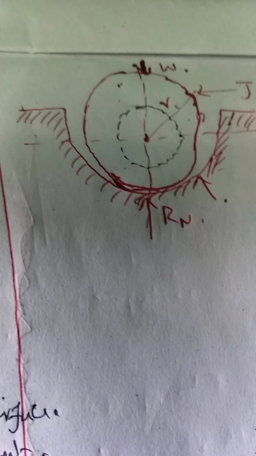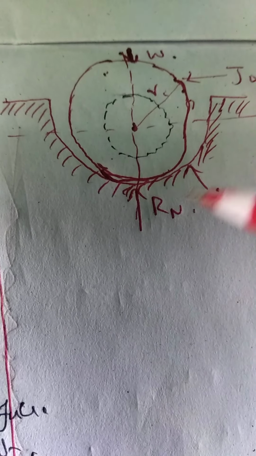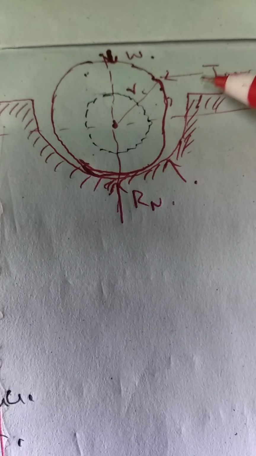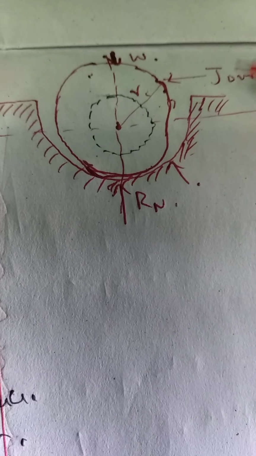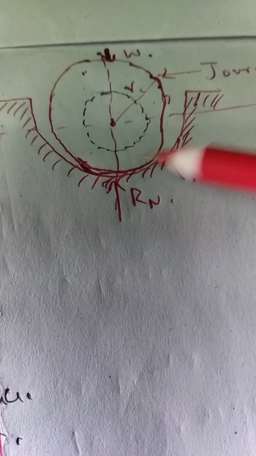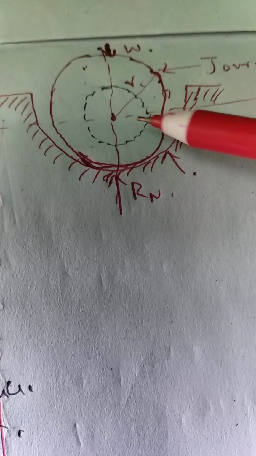As you can see, this is the figure of a bearing. This is a journal bearing. This is the bearing, and this is the journal. The diameter of the journal is less than that of the bearing, so as to permit free movement of the journal inside the bearing.